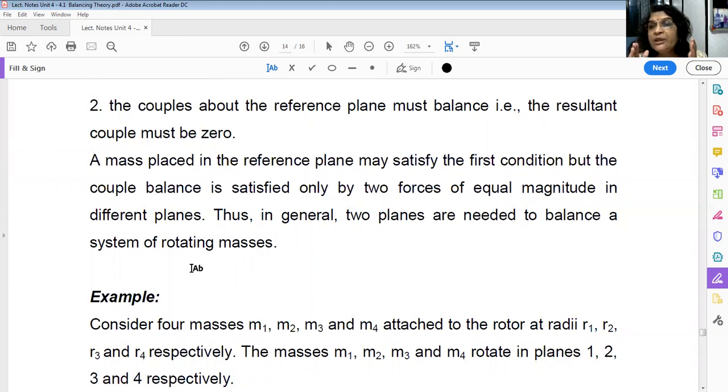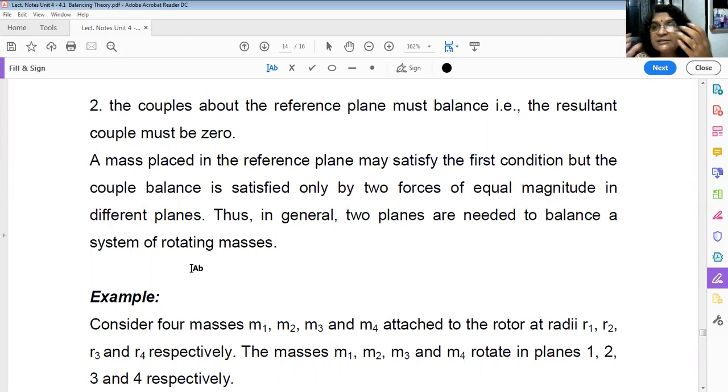For example, where we use two planes, suppose there are two bearings, the shaft is mounted on the two bearings and the unbalanced mass is there. Then you can imagine two reference planes at the two bearings, left-hand side and right-hand side, and you can provide masses or forces at these two planes.